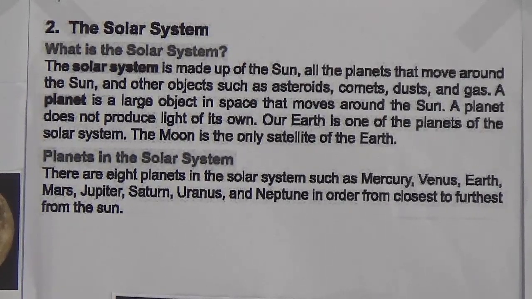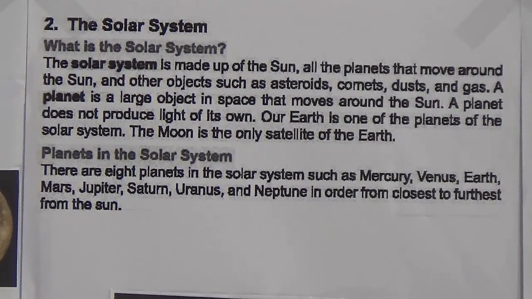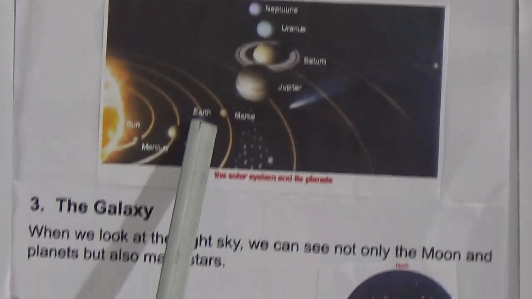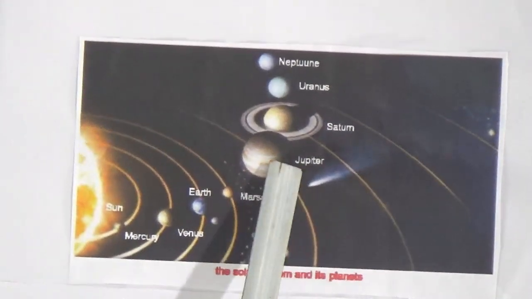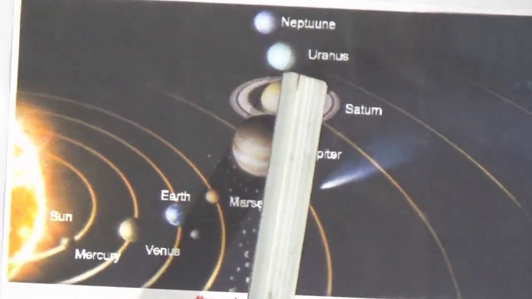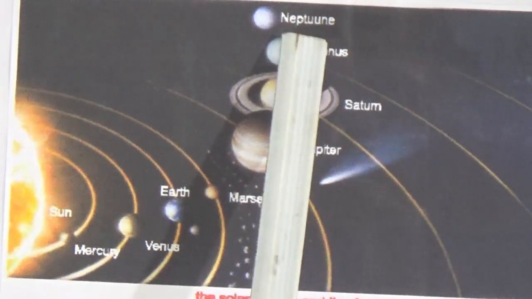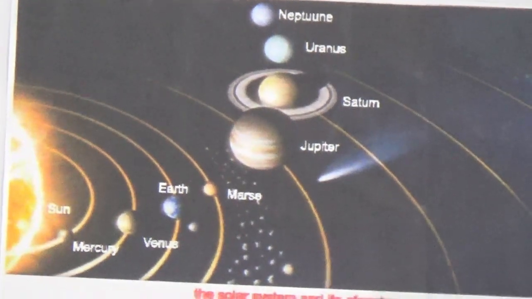After that Mercury is very near to the sun. Then after Mercury, Venus. After that Earth and then Mars, then Jupiter, next Saturn and then Uranus, after that Neptune. So this is the solar system and its planets.